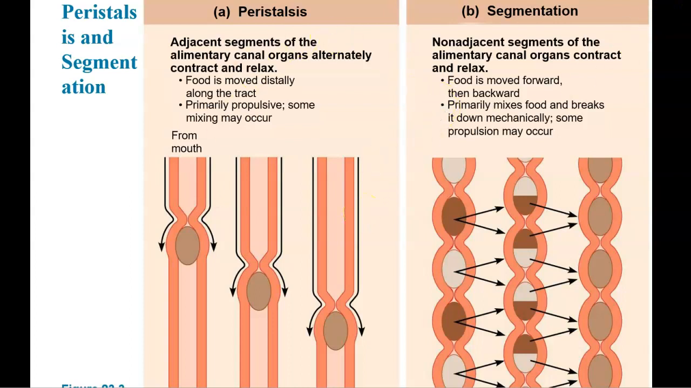Okay. And then there's also segmentation. This occurs in the small intestine. So peristalsis, that's from the esophagus. Segmentation, that's the mixing of food, also by contraction and relaxation of non-adjacent muscle, but this occurs at the small intestine.